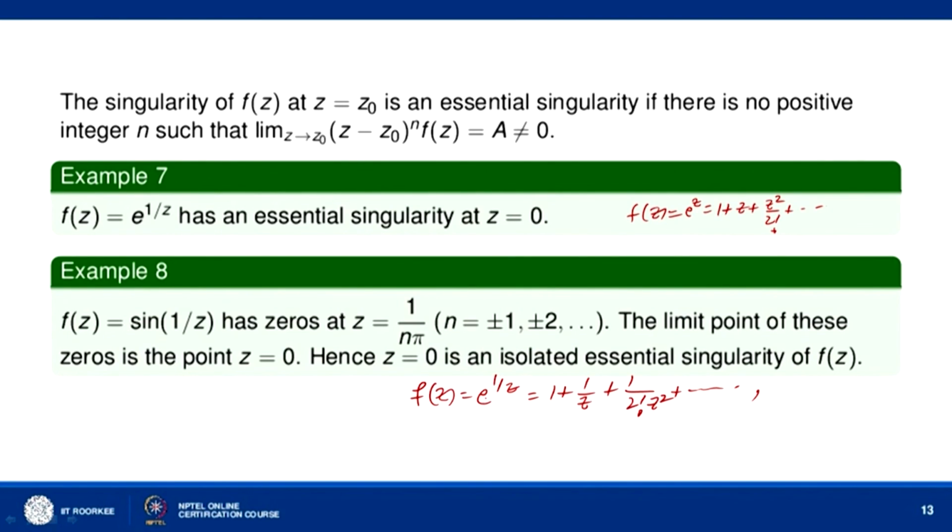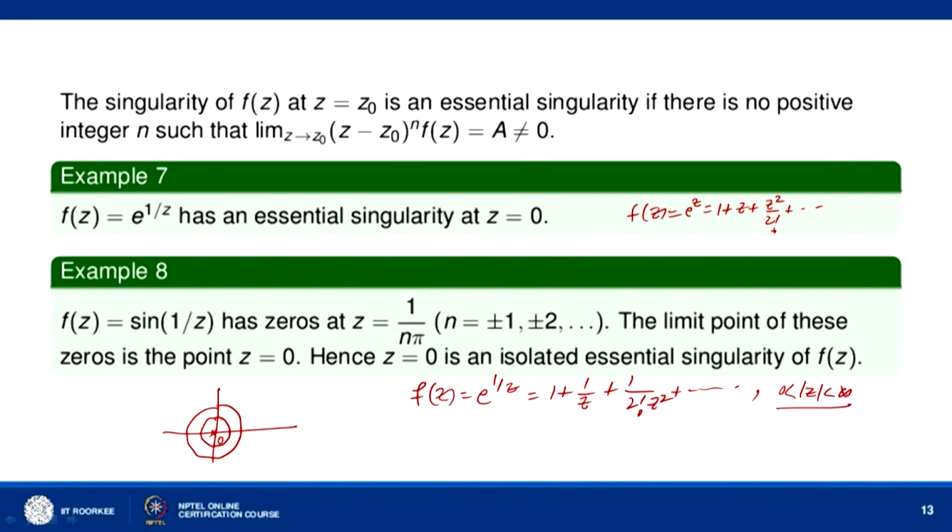and since e to the power 1 by z is analytic in the whole complex plane except at z equal to 0, this series expansion of e to the power 1 by z will be convergent for 0 less than mod of z less than infinity. You can take two concentric circles with center at z equal to 0. The inner circle you can go on reducing till you reach the point z equal to 0, the outer circle we can go on expanding till we reach infinity.